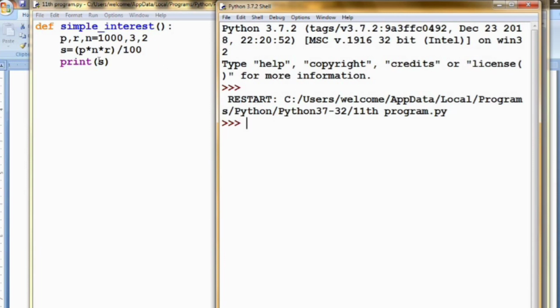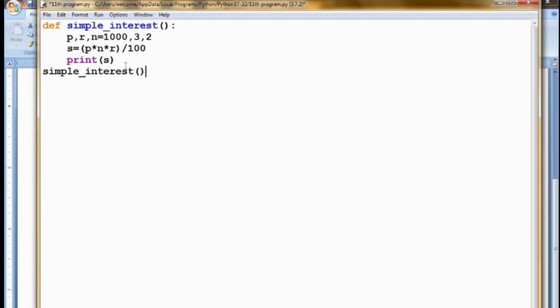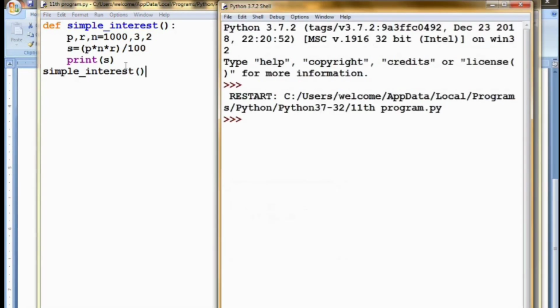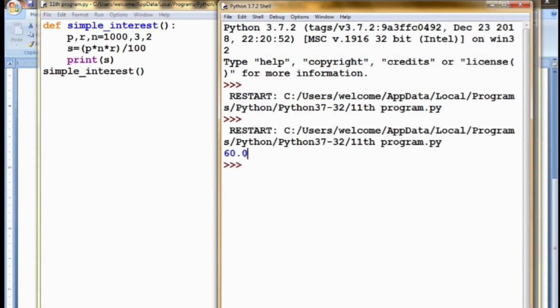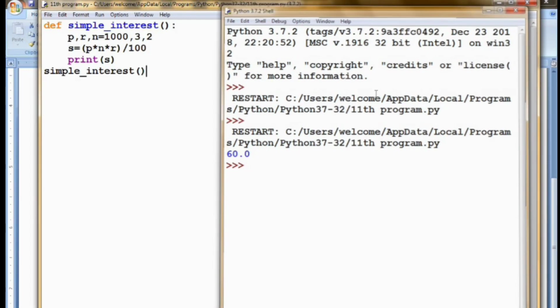There is no output, nothing comes, because I forgot to call the function. Without calling the function, you cannot run the function. So now I am calling the function with its name. Now I have called the function. Now I am running the program. The output is printed. The value of the simple interest is 60. So in this way you can use the function inside your program.